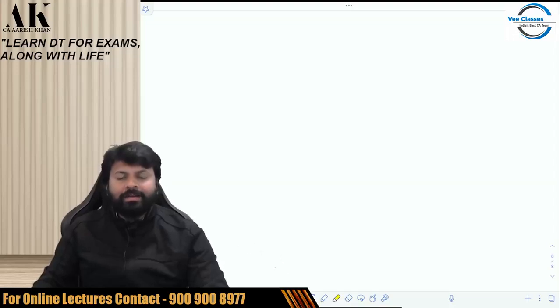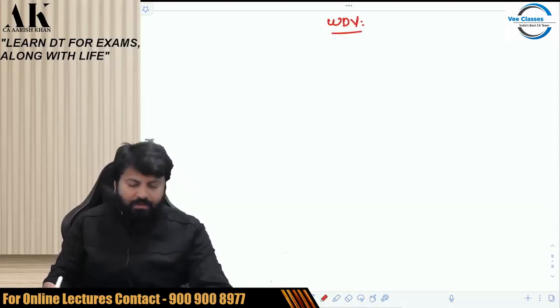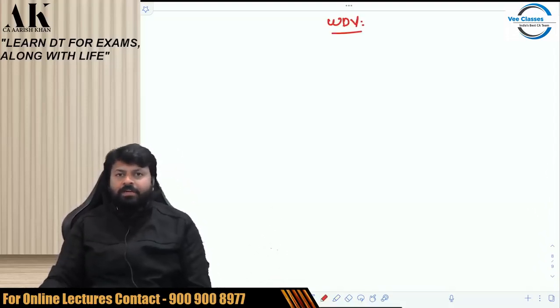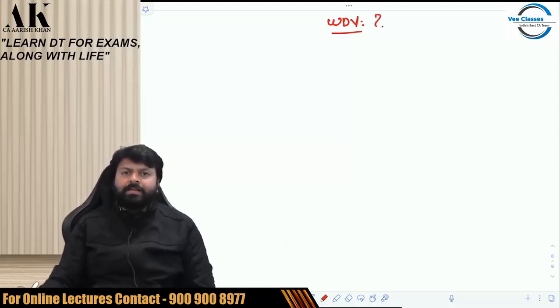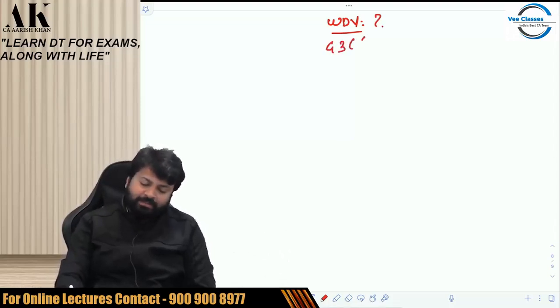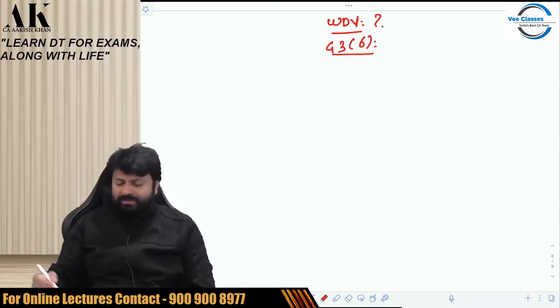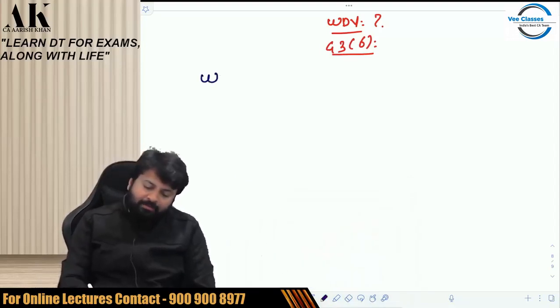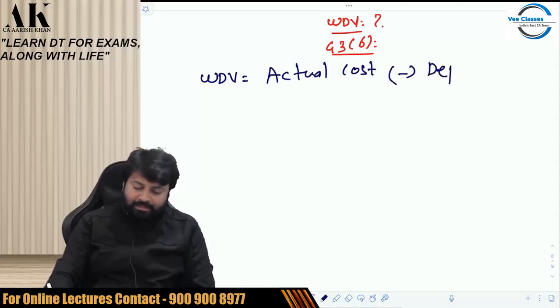As we all know, in income tax law we get depreciation based on which method? WDV. WDV is the method based on which we get depreciation under the income tax law. So the question is, what is WDV? Is the term WDV defined under income tax law? The answer is yes. It is defined in section 43(6). Section 43(6) defines the WDV. Let me tell you what WDV is. As per section 43(6), WDV is equal to the actual cost of the asset minus depreciation actually allowed.